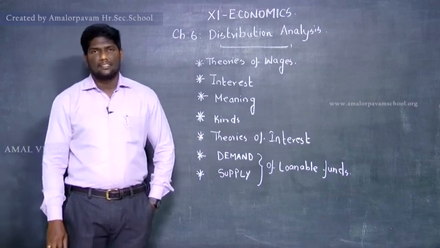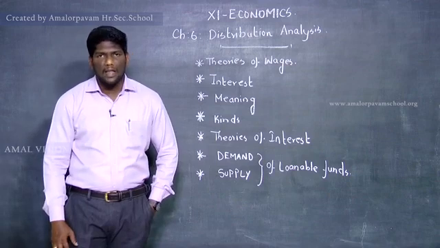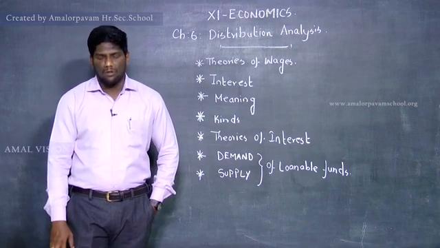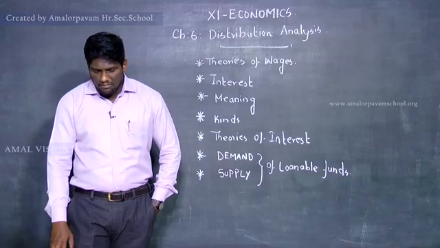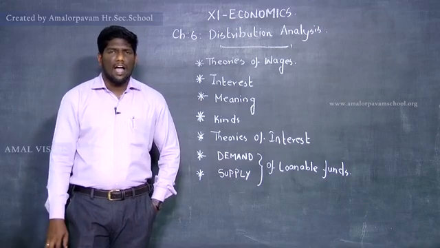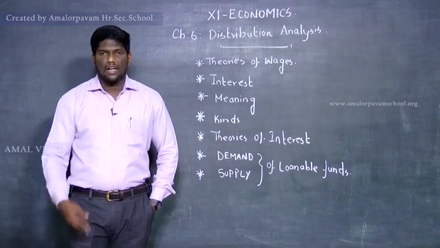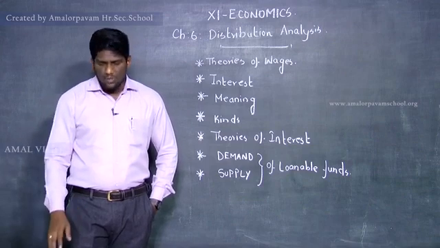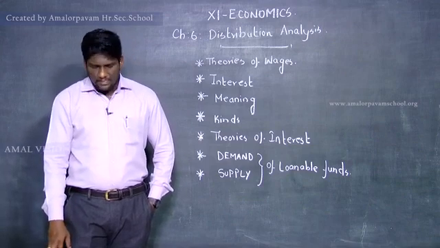Then the unplanned saving. So something you may not be able to plan. So what are they? They are called ex post saving. So saving is what is left out after spending. So what is the amount which was left with you after spending something else? That is after paying the premium, after paying the EMI, whatever it may be. Okay, that is called unplanned saving.